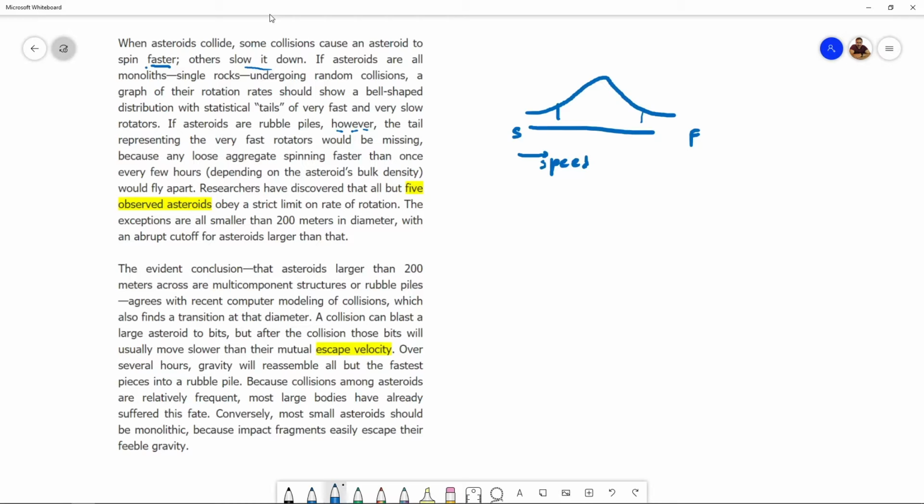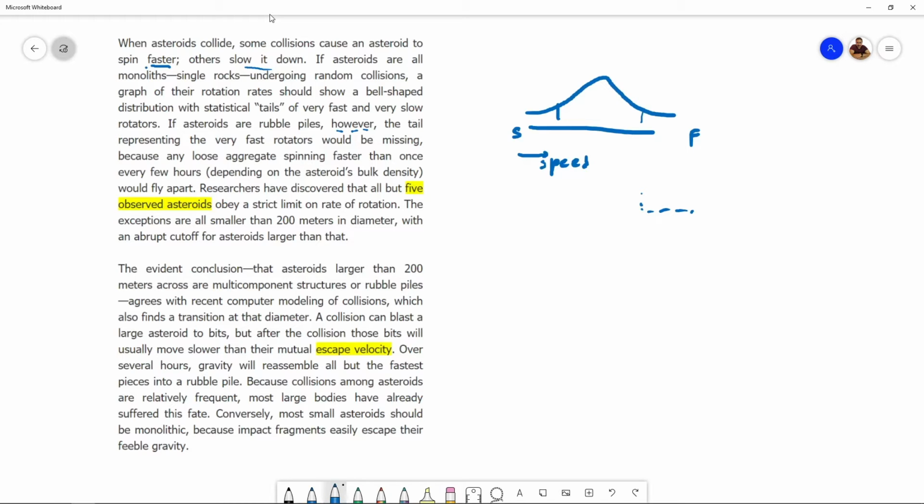Let's see. The tail representing the very fast rotators would be missing. Oh, okay. So this right portion here would be missing. So I guess they're saying that if asteroids are rubble piles, then they don't spin extremely fast the way monoliths can. All right.